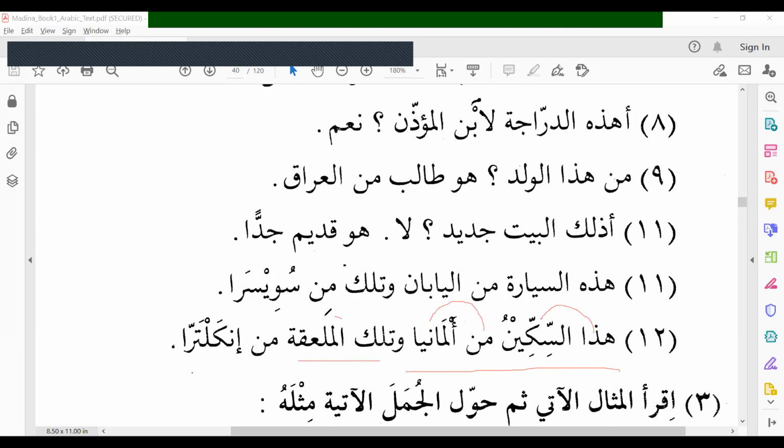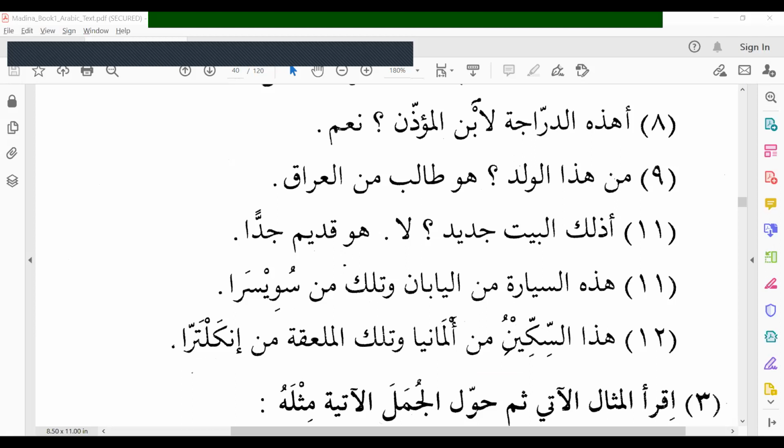Watilkal milakatu. Milakatu, spoon. We have learned, al milakatu fil qidri. The spoon is in the pot. Qidri, although it doesn't have a ta at the end, is a feminine noun. It's an exception. Qidr, we have learned earlier. Watilkal milaqatu min Inkaltara, England.